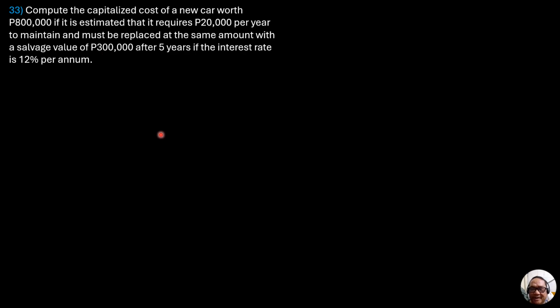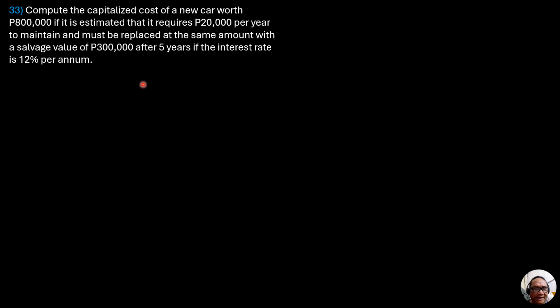So capitalized cost, if you can recall, is the present worth of the first cost, the annual operations and maintenance cost, and the annual interest, which is equal to FC minus SV, then divided by quantity 1 plus I to the n minus 1.